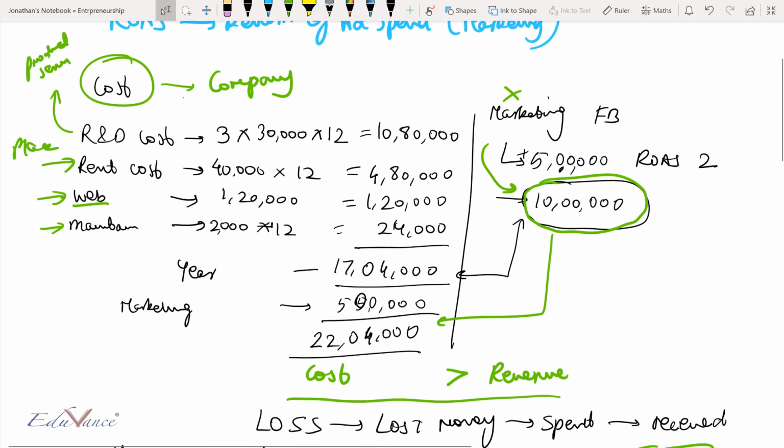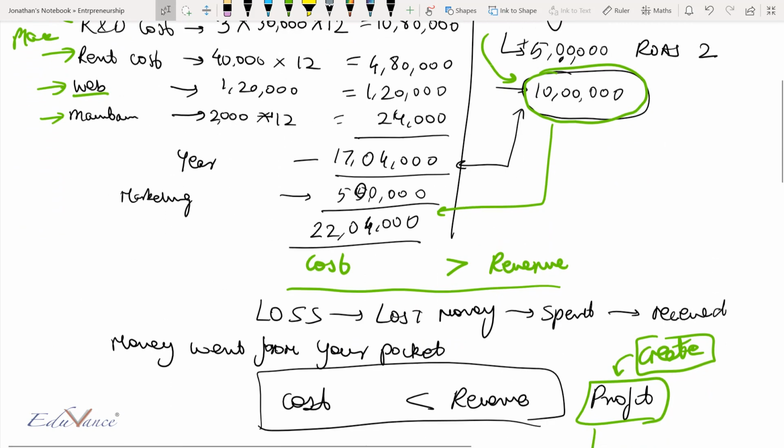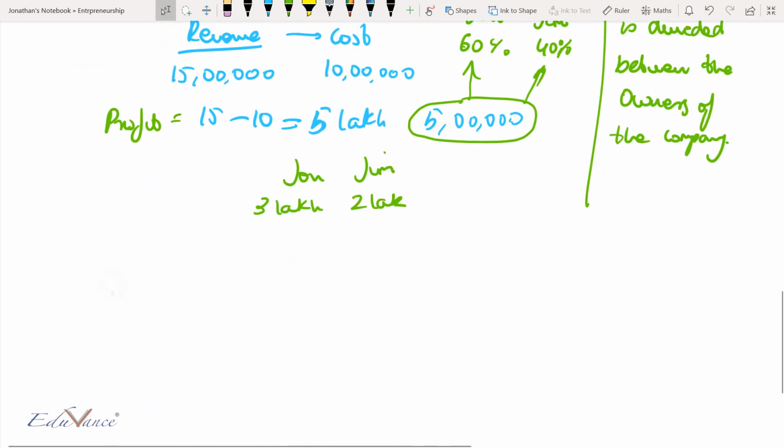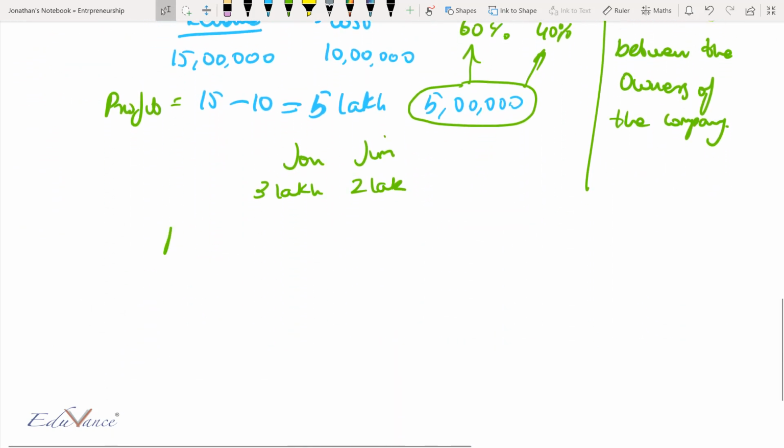So keeping all these factors into account, now I want you to understand that to make a profit, go ahead and put in the values in the Entrepedia calculator and play around with values, get an understanding of how do you reach to a point where you can make a profit.